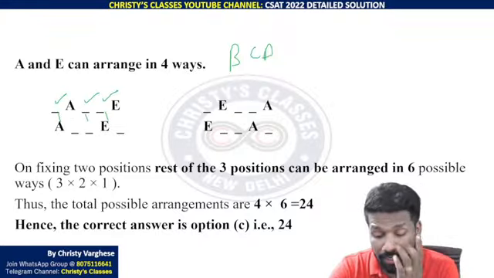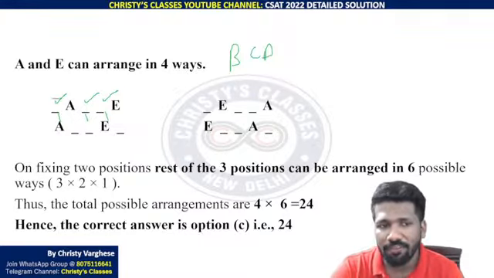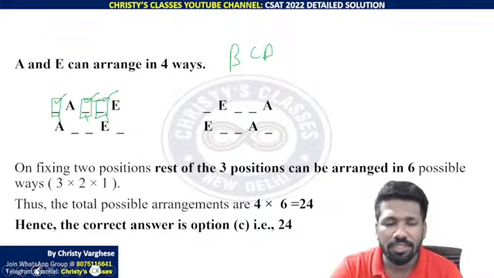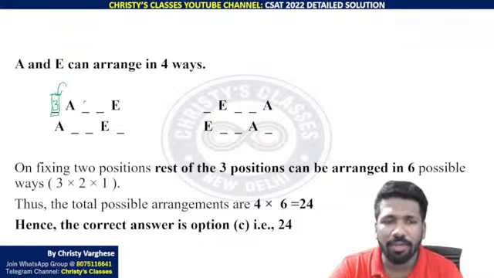I have discussed earlier also, 3 letters, 3 different positions, anagram concept. 3 factorial ways are there. N different letters in n different positions, n factorial ways are there. Because one of the letters can be fixed here in 3 ways, but that letter cannot be taken anymore, so 2 ways, and then 1 way. So 3 into 2 into 1.